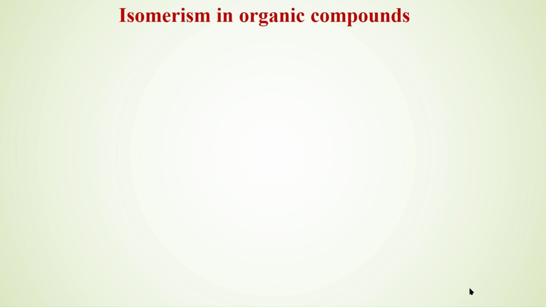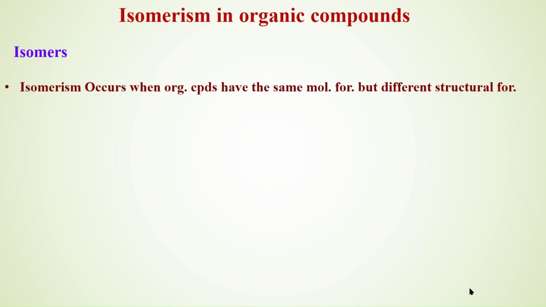Today's subject of discussion is isomerism in organic compounds. What is this isomerism? What are these isomers? Isomers are those organic compounds which have the same molecular formula but differ in their structural formula. Means the molecular formula will be the same, but their structure differs.